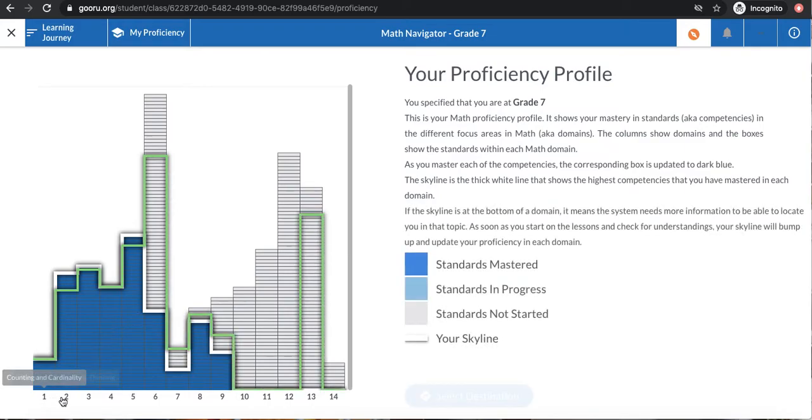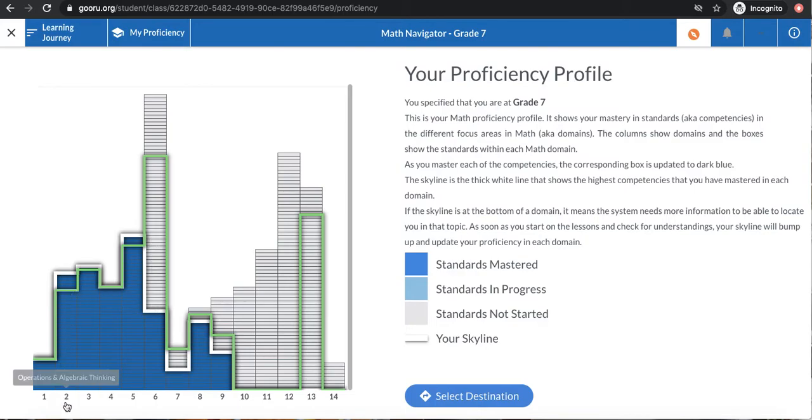So along the bottom here, on the x-axis of this graph, are the different topics in math, all the way from kindergarten to high school. So I can see with this thick white line everything that I've already learned, everything that I already know. The green line shows me where I need to be in order to be at grade level for 7th grade.